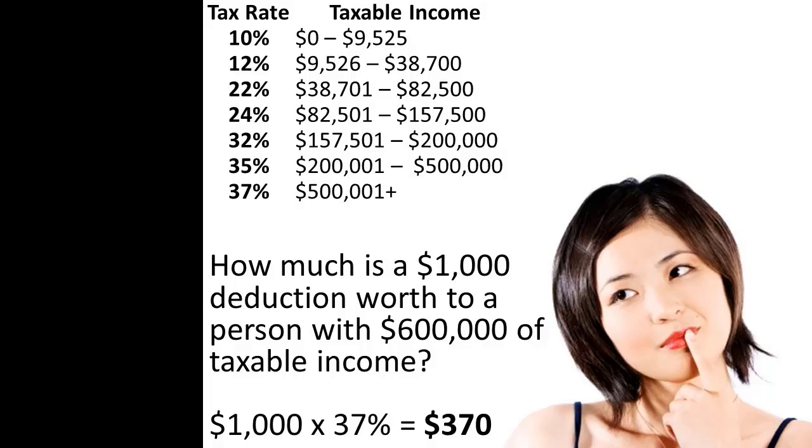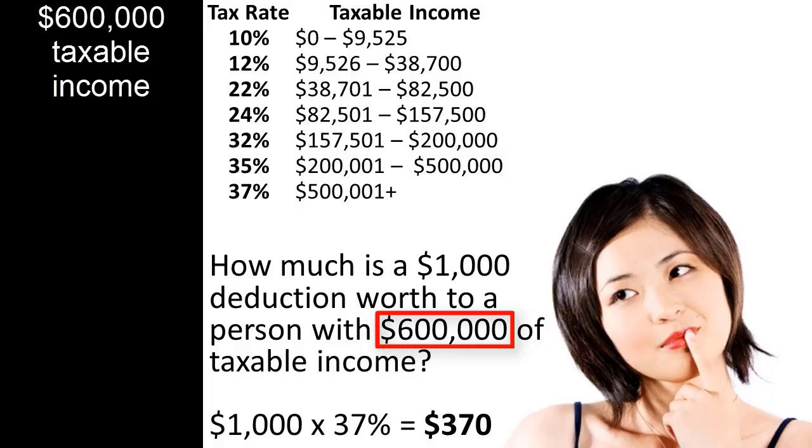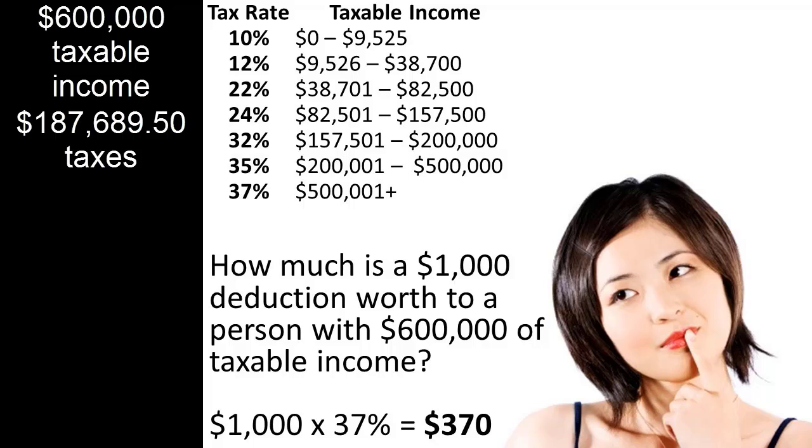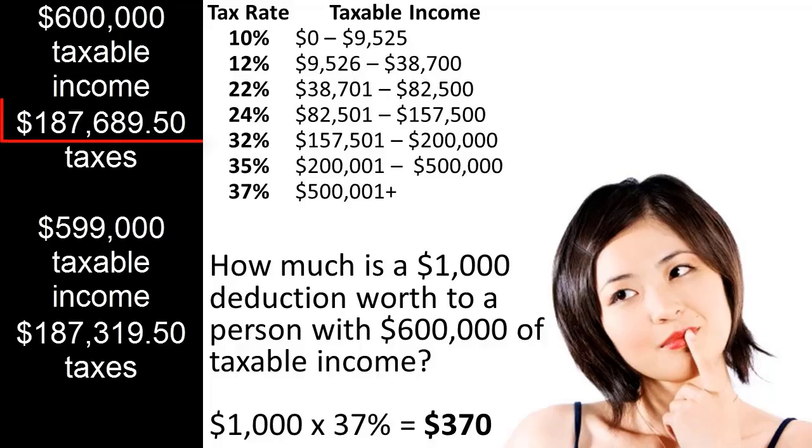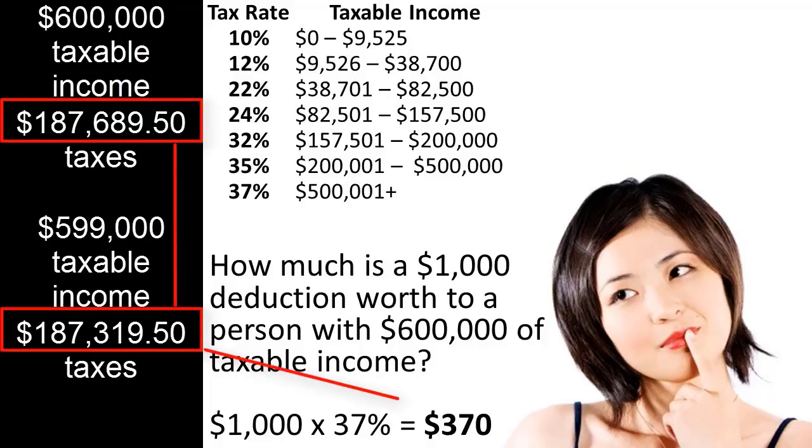For example, a single taxpayer with $600,000 of taxable income in 2018 would pay $187,689.50 in taxes. If the taxpayer were to have received an additional $1,000 deduction, his or her taxable income would have fallen to $599,000, and he or she would have owed $187,319.50 in taxes. Thus, the $1,000 deduction would have caused the taxpayer's tax bill to drop by $370.